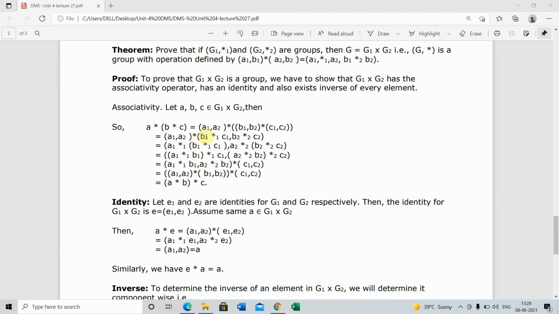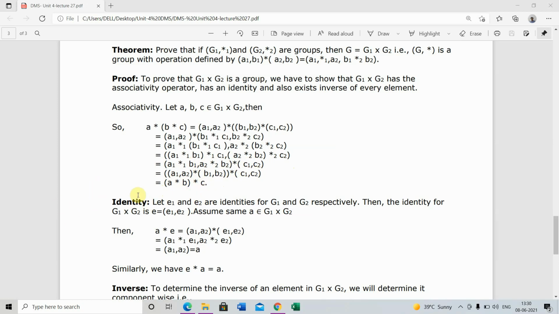Then (A star B) star C equals ((A1, A2) star (B1, B2)) star (C1, C2), which gives (A1 star 1 B1 star 1 C1, A2 star 2 B2 star 2 C2), which is the same as A star (B star C).